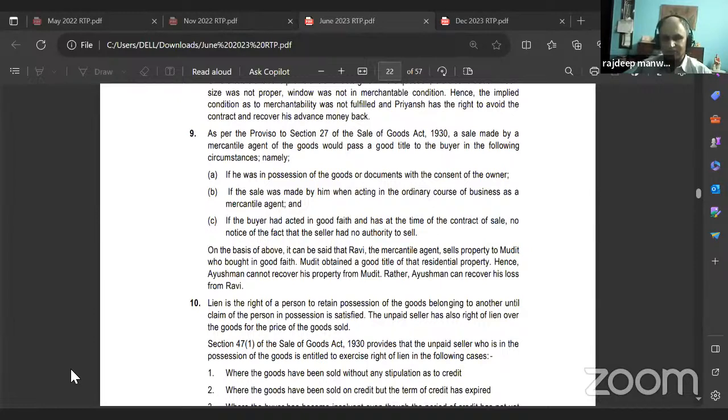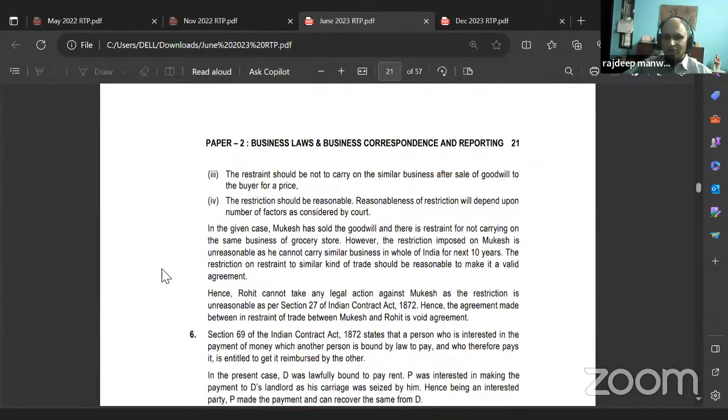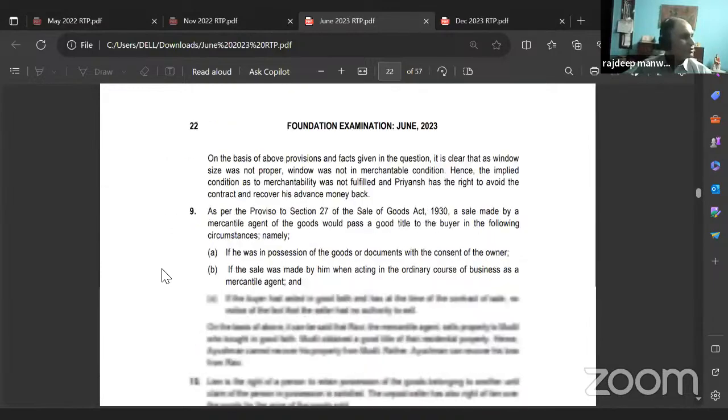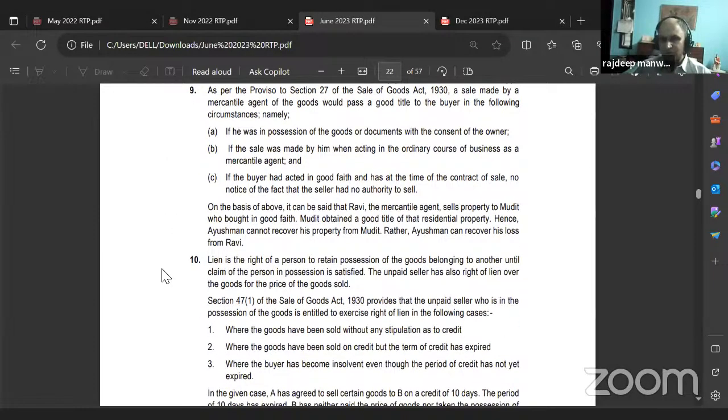Read the answer. As per the proviso to Section 27 of the Sale of Goods Act 1930, a sale made by a mercantile agent of goods would pass a good title to the buyer in the following circumstances. But the question is wrong. It shouldn't be residential property. It should be something else, correct? So we are changing it to a fancy car or something like that. Correct or no?